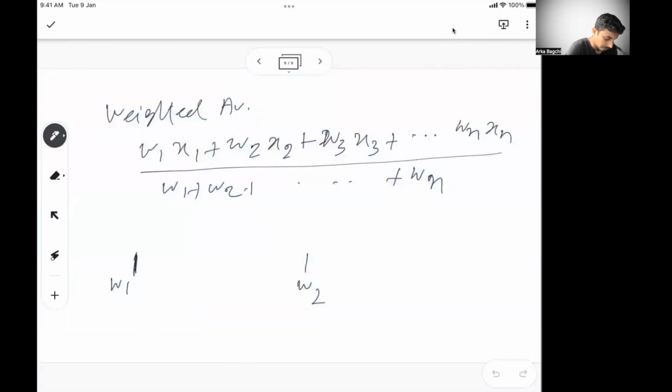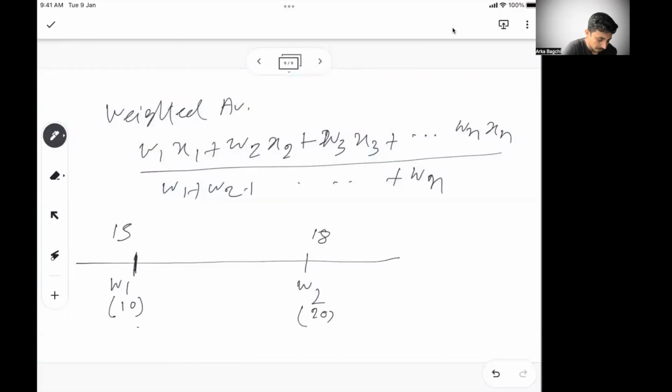So the weight towards W2 is more. Let's say this is a line chart, this end is 15 and this is 18. The average will lie somewhere between 15 and 18.